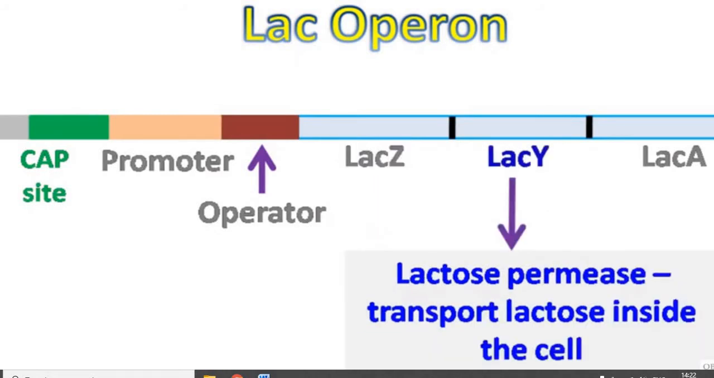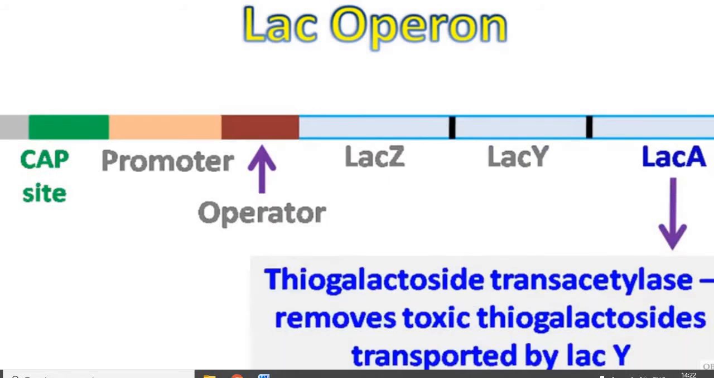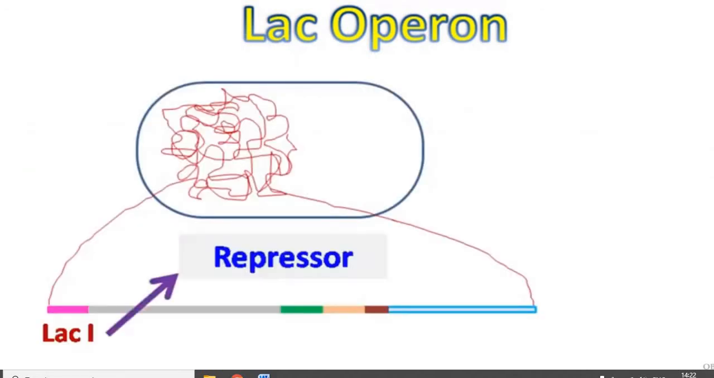The LAC-Y gene encodes the lactose permease enzyme. This enzyme transports lactose inside the cell. The LAC-A gene encodes the thiogalactoside transacetylase enzyme, and it helps in the removal of toxic thiogalactosides, which are also transported by the LAC-Y. The LAC-I encodes a repressor that binds the operator and represses the lac operon.